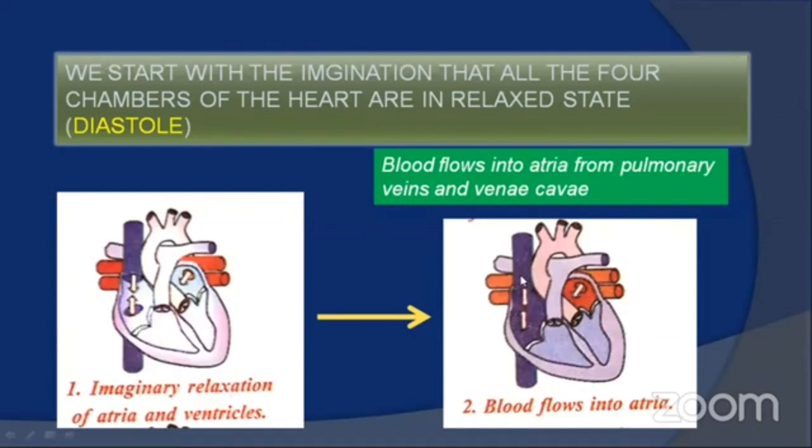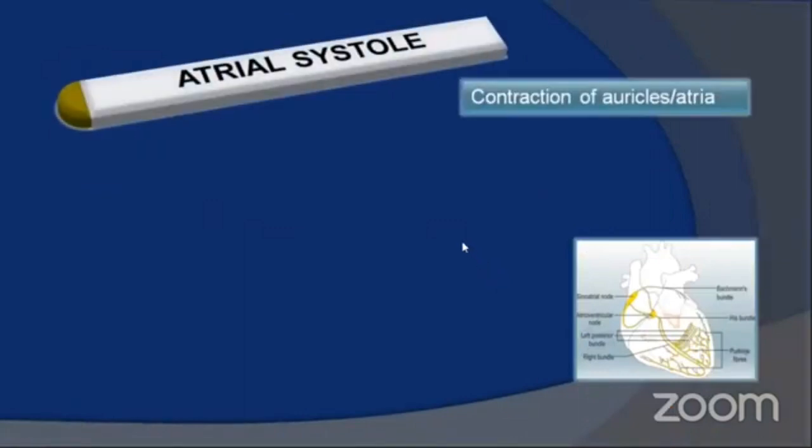So when the right auricle is receiving blood through the vena cava and the left auricle is receiving oxygenated blood from the pulmonary veins, the auricles fill with blood. When auricles fill with blood, it begins the first stage of the cardiac cycle, that is atrial systole. Atrial systole is also called contraction of auricles or atria. The atrial systole lasts for about 0.1 seconds.